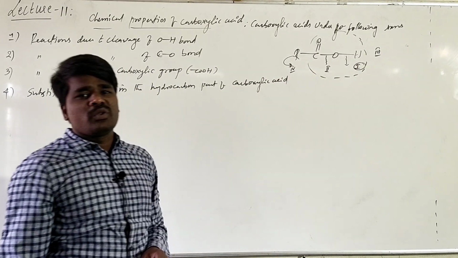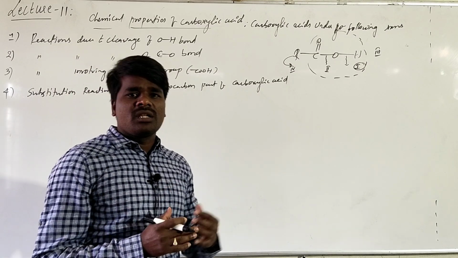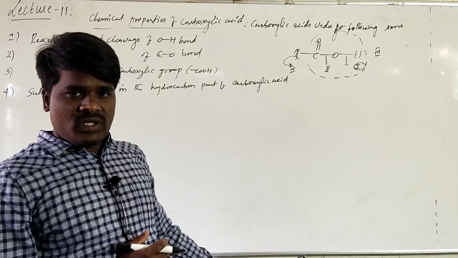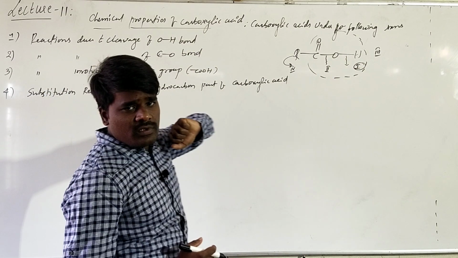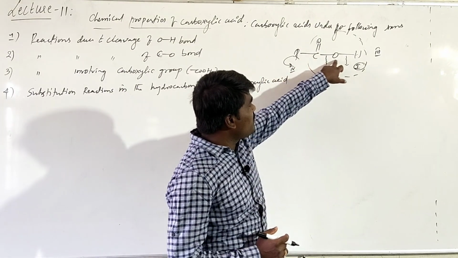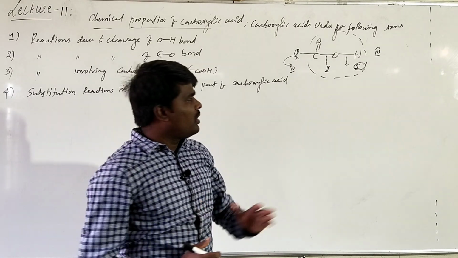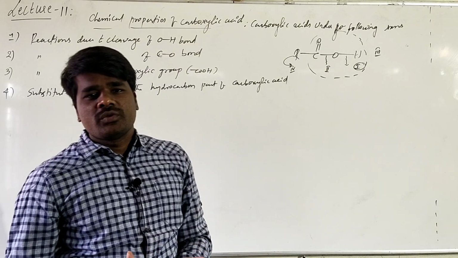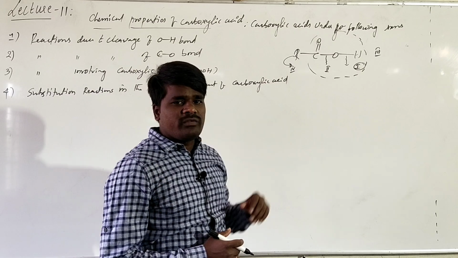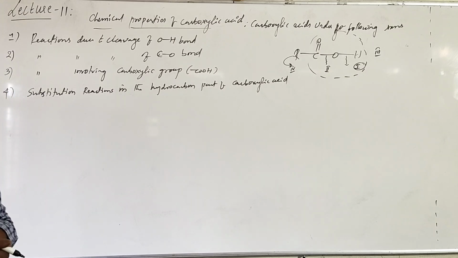Okay, the classification is made based on the part or the bond that is getting broken during the chemical change, or the part which is going to take part in the chemical change. If the bond between hydrogen and oxygen is broken, that comes under reactions due to the cleavage of OH bond. If the bond between carbon and single bonded oxygen gets broken, this is called reaction due to the cleavage of CO bond. And if the entire carboxylic group participates, then we will call it reactions due to the carboxylic group. Sometimes hydrogen of the hydrocarbon may be replaced, so we call them substitution reactions in the hydrocarbon part of the carboxylic acids. We'll discuss one by one. We'll start the discussion with the first one.